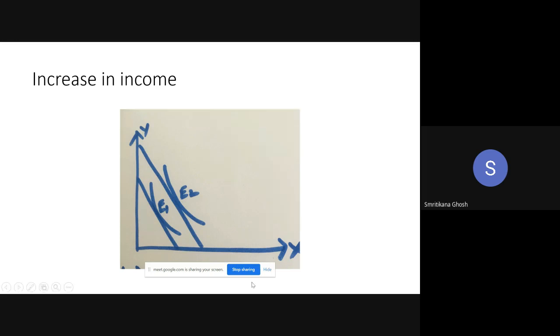Look, if your income is rising, initially the equilibrium is at E1, now the equilibrium is at E2. So this is how the equilibrium or the consumption of the consumer will change if there is an increase in income only.